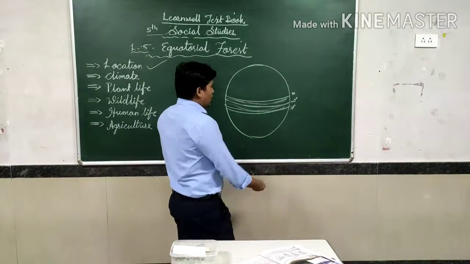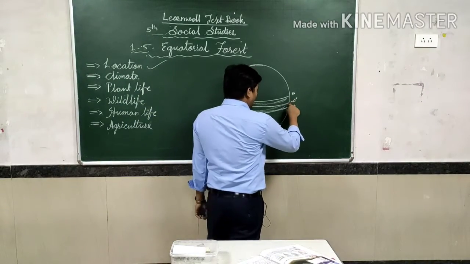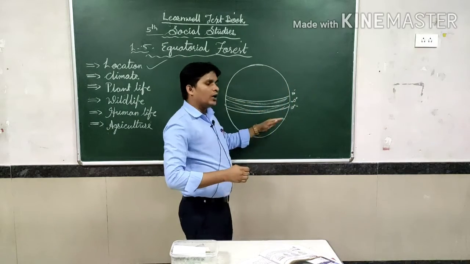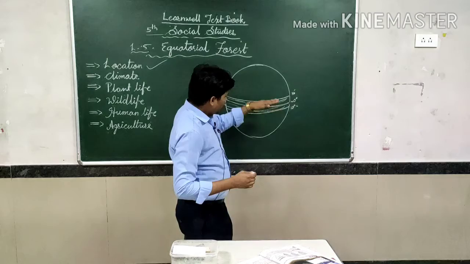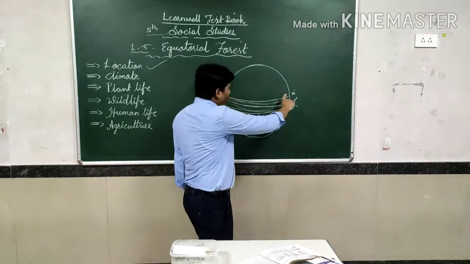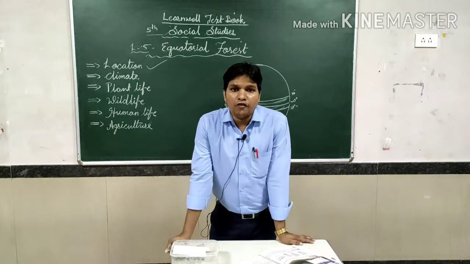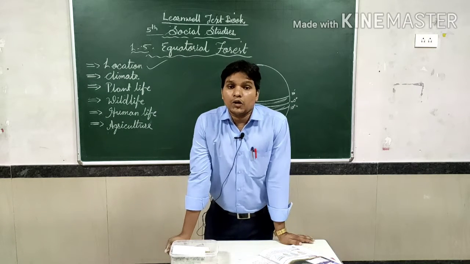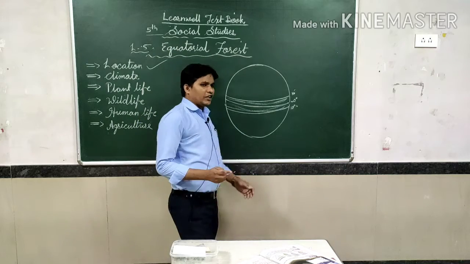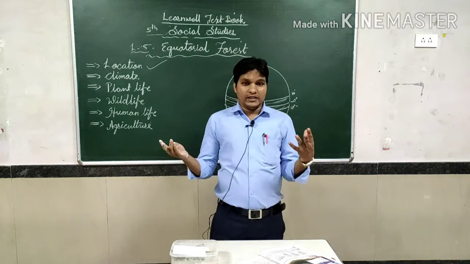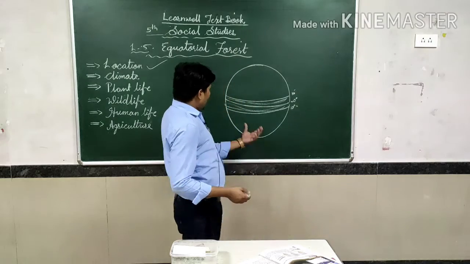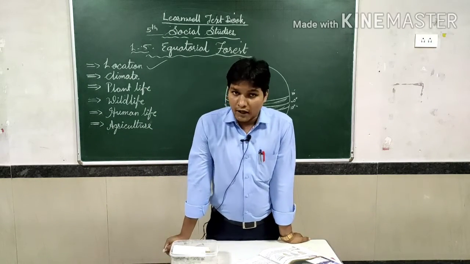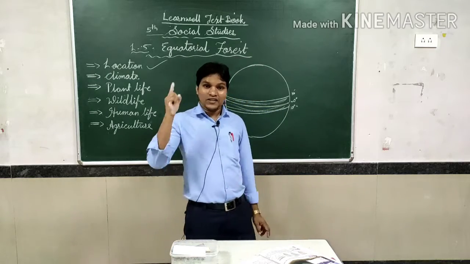Now we are going to discuss from 0 degree latitude to 10 degree latitude on the north side, and from 0 degree latitude to 10 degree latitude on the south side. All these places are covered by the rainforest, or equatorial forest. In that equatorial forest, it is very hot and very wet. Why? Because in the daytime it gets more sunlight, while in the evening it gets more rainfall. That's why it is so hot and so wet.